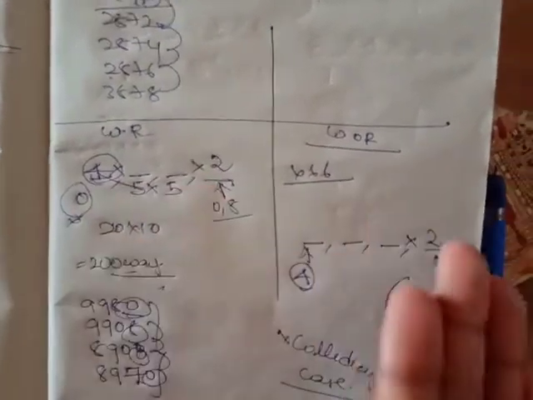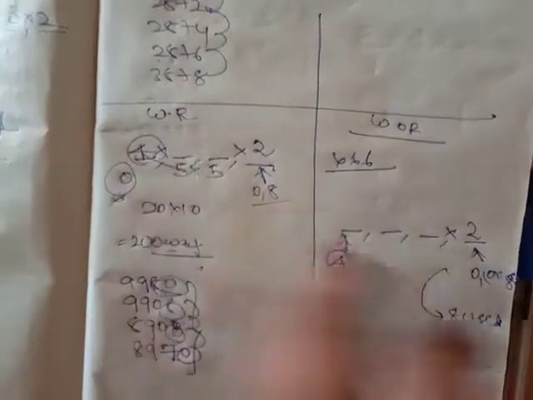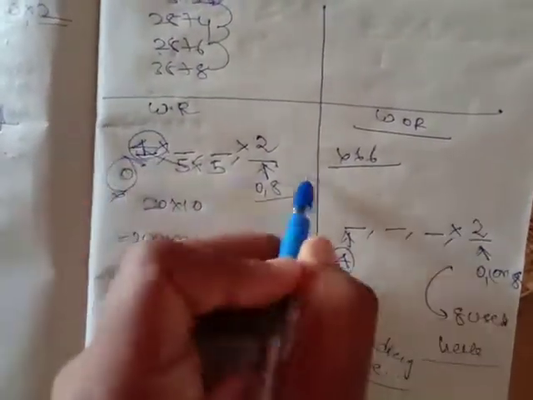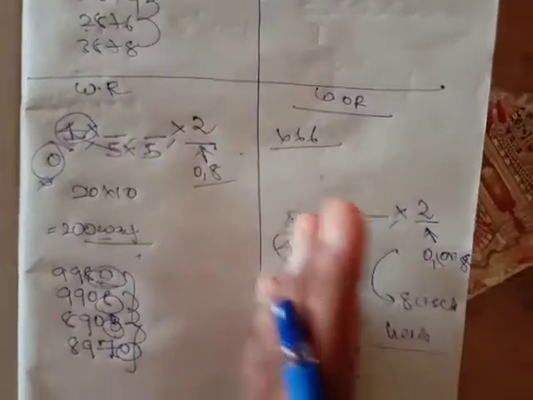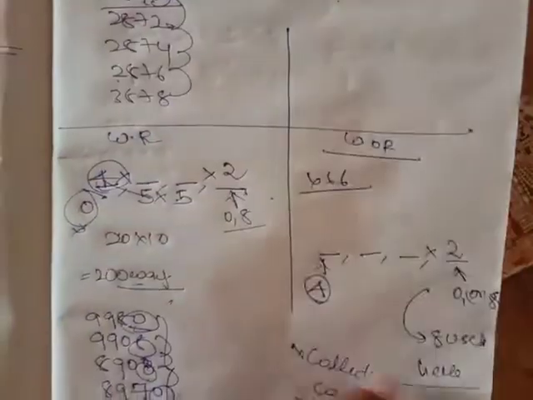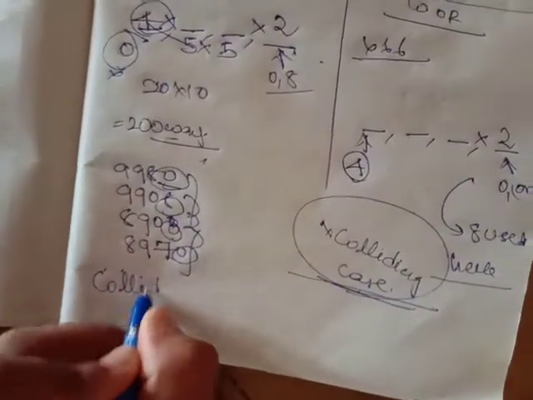With repetition you might say that 0 and 8 cannot be used here, 0 should not be, so you'll be getting 4 chances, and we'll be getting 2 chances, 5 into 5. But without repetition is a very different case. So here we'll get a concept called colliding case. What is a colliding case?